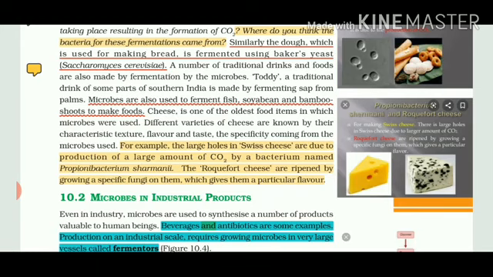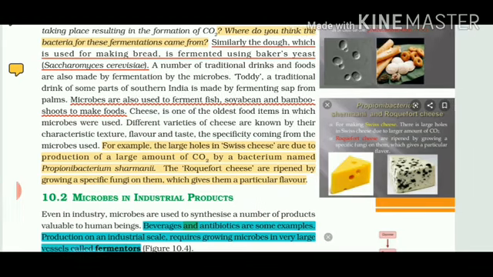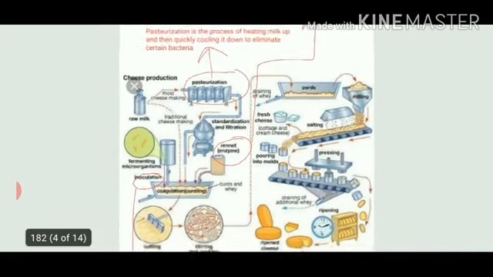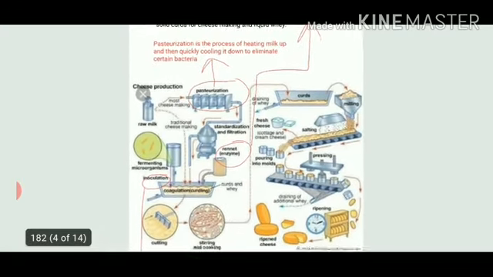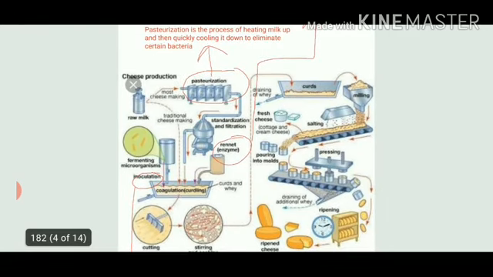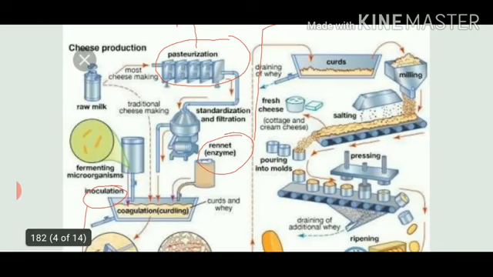But now I also want to tell you how cheese is being made. This is not in the syllabus, but it could be interesting. You must know how cheese is being made. So, cheese production. First of all, we start with raw milk. You can see a container. Raw milk is there. There are two methods.